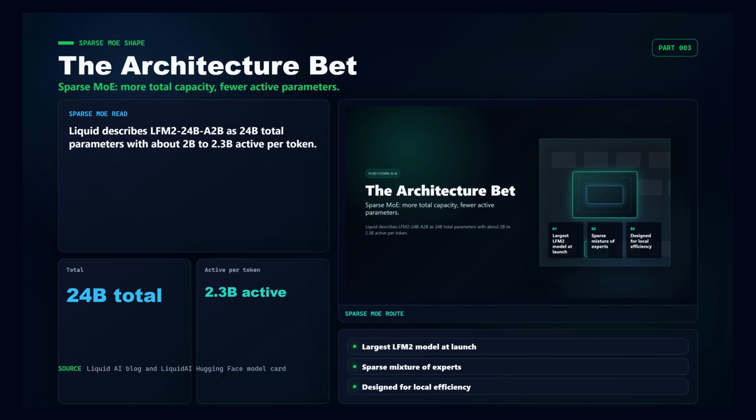Liquid describes LFM2 24B A2B as an early checkpoint and its largest LFM2 model. The headline is sparse mixture of experts: 24 billion total parameters, but only about 2 billion to 2.3 billion active for each token. That matters because local inference is usually a memory and throughput fight. Liquid is trying to keep more model capacity on disk while activating a smaller slice during generation.